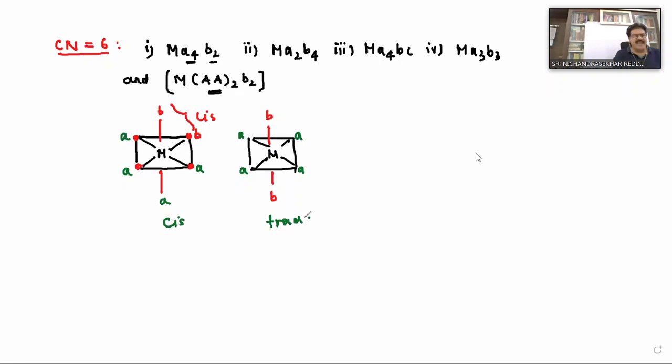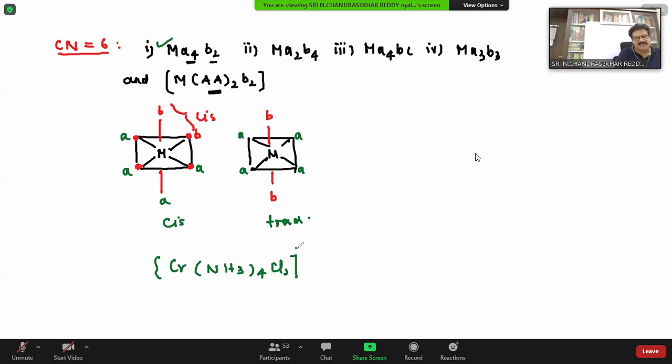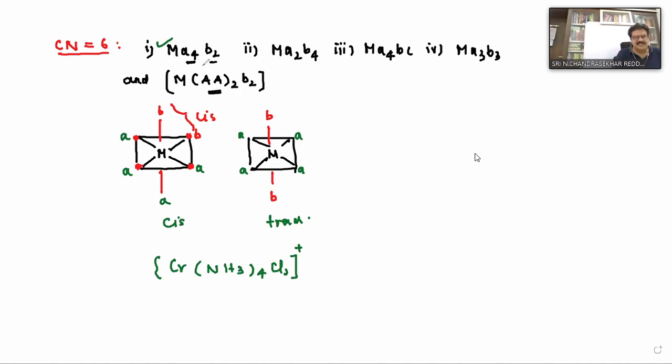Any example of this type? For example, if it is given as [Cr(NH3)4Cl2]+, can we write this type of isomerism, this cis-trans isomerism, or not? Yes, we can write. So just remember this one.